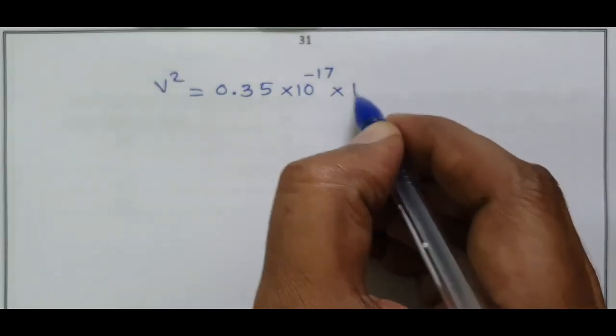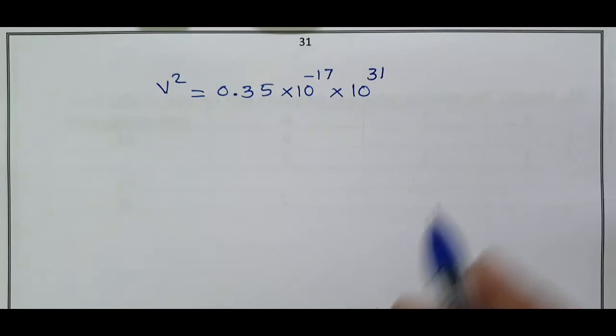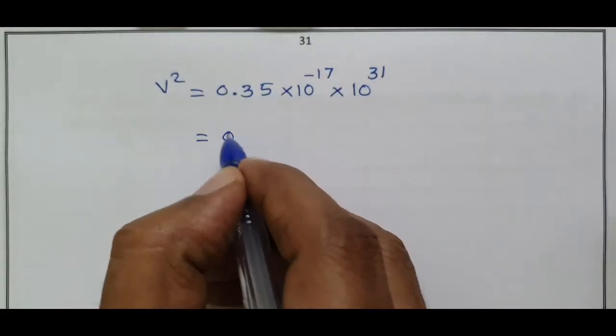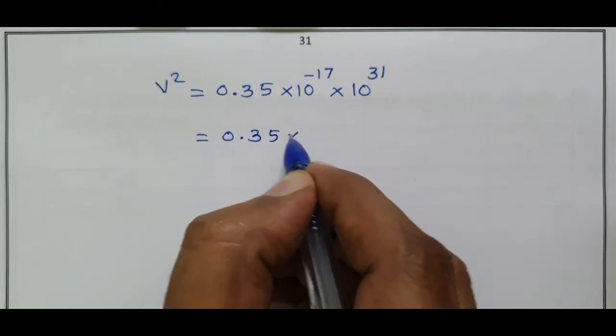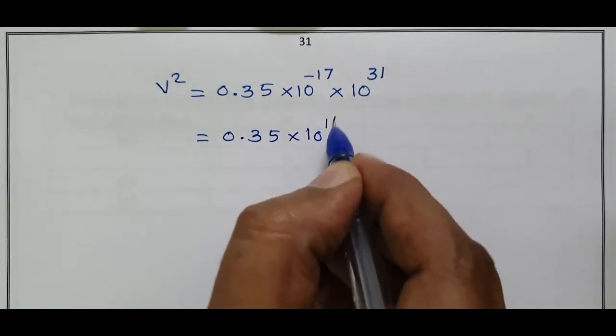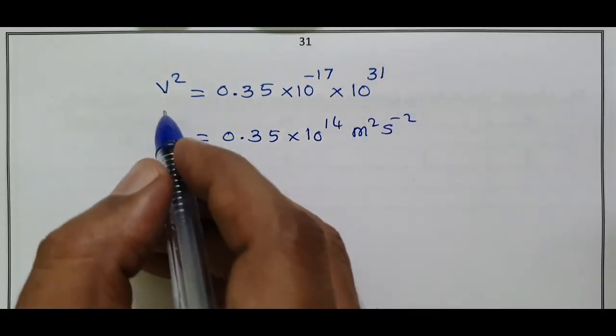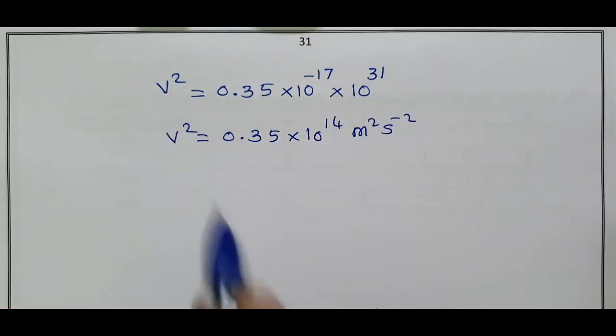When I bring 10 power minus 31 to the numerator, it becomes 10 power 31. So v square equals 0.35 into 10 power 14 meter square second power minus 2. This is your v square value.